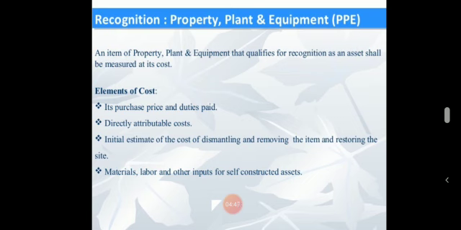It is the purchase price and duties paid; directly attributable cost; initial estimate of the cost of dismantling and removing the item and restoring the site; and the last one is materials, labor and other inputs for self constructed assets. These are the elements of cost.